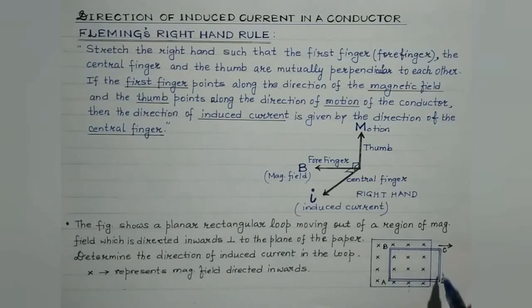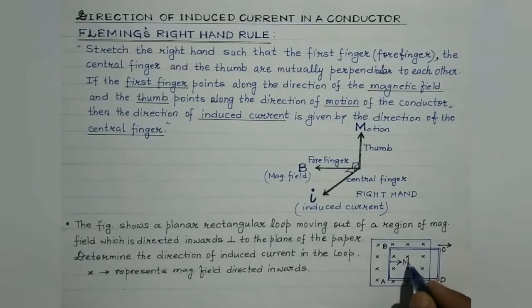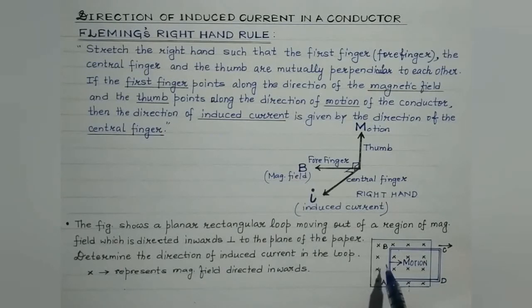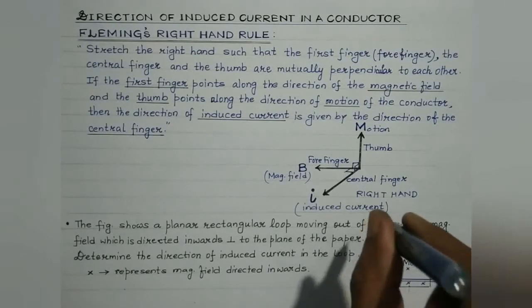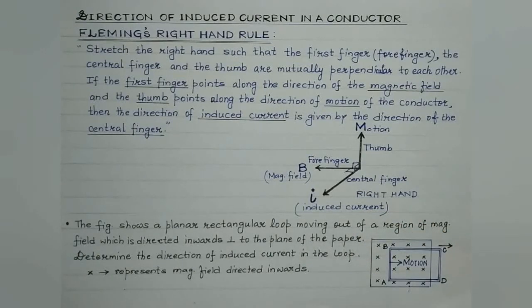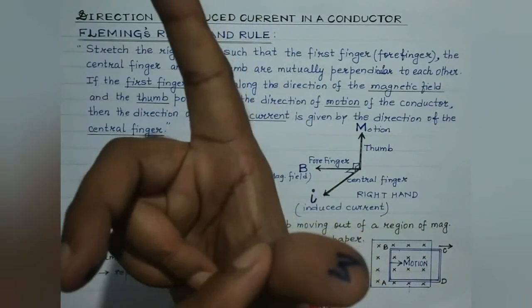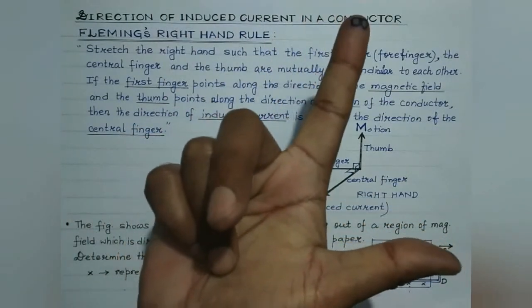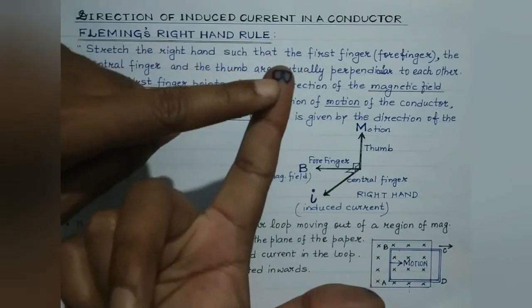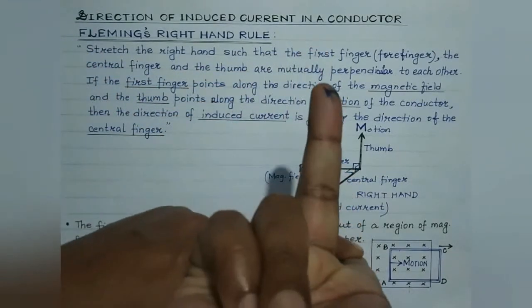What is the direction of motion of this loop? It's along this direction. This is the direction in which it is taken out of the magnetic field, right? So this is the direction of motion of the conductor. This is M, which stands for motion, direction of motion of the conductor. And magnetic field, students, it's in the inward direction. Magnetic field is directed inwards, right? So let's make use of this particular rule. M stands for motion, so it's from left to right. B stands for magnetic field. It's in the downward direction like this.